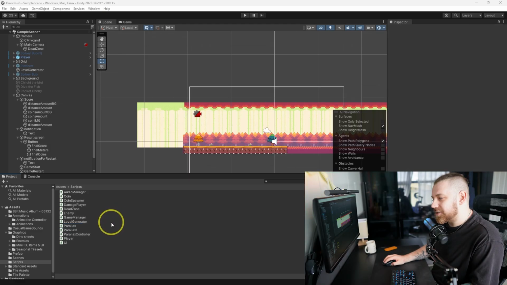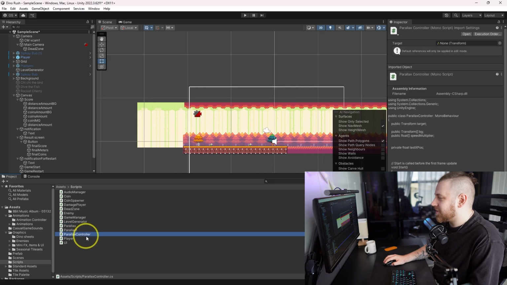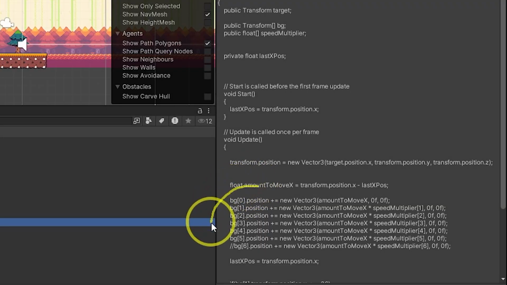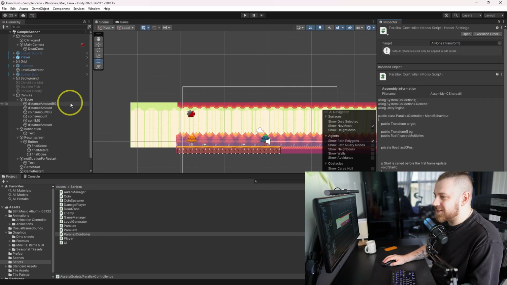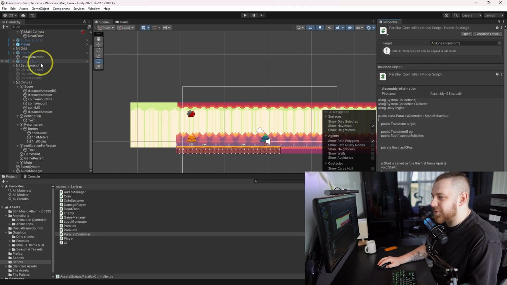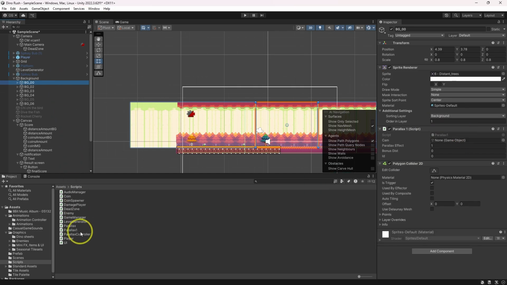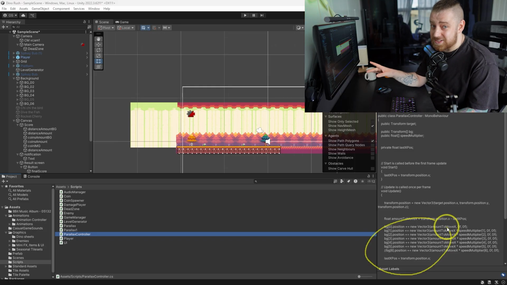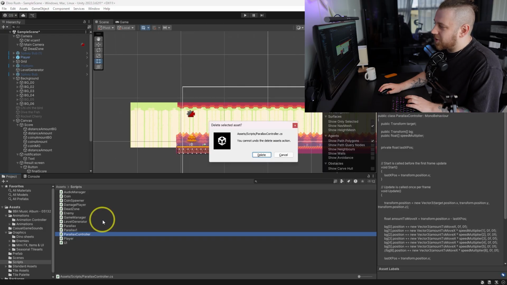Also, I can see there is a Parallax 1 and a parallax controller, which I'm assuming, oh my god, what is that? Oh, all right, we're going to talk about everything. Let me quickly see what kind of parallax we're using. All right, so I ended up using Parallax 1, which means this one is not needed. So I'm just going to delete it and let's not pay attention to this one. I'm sure there are lots of things like this in this project and we're going to look into them as well. Can I delete it? I hope so.